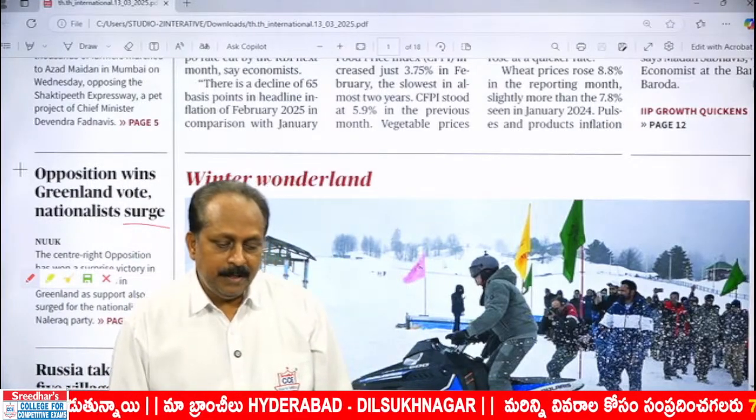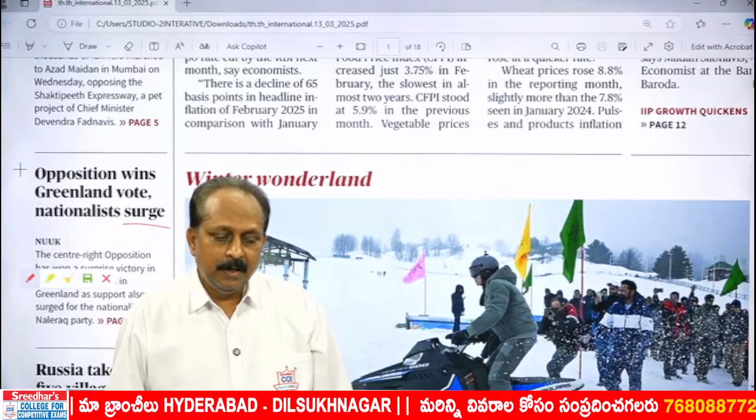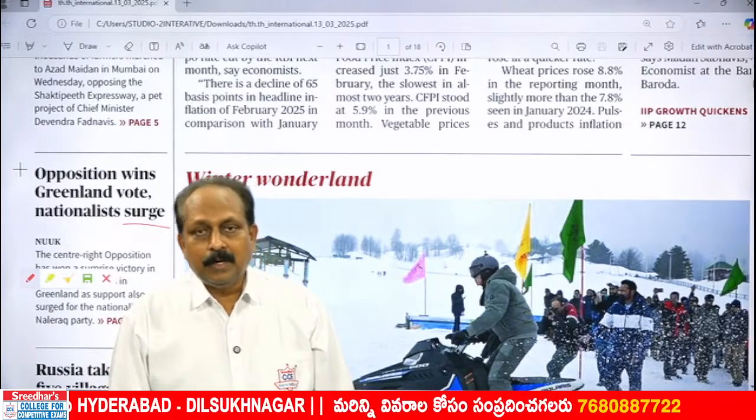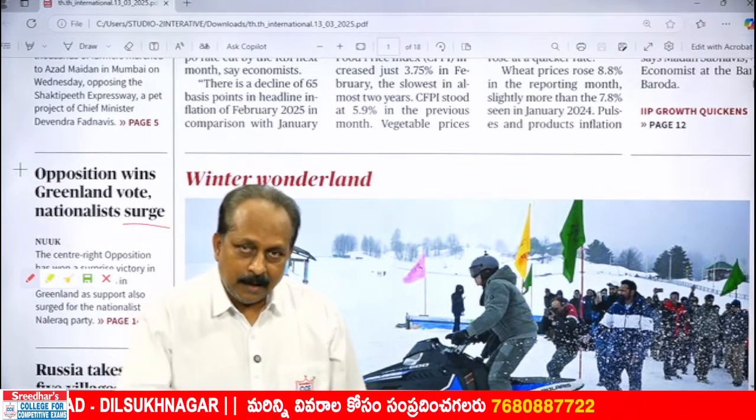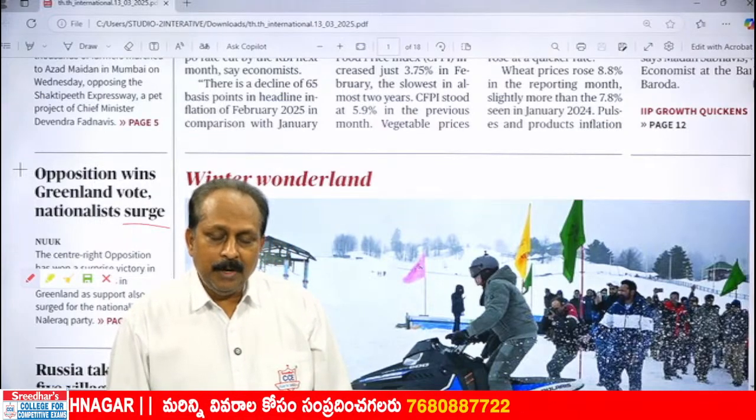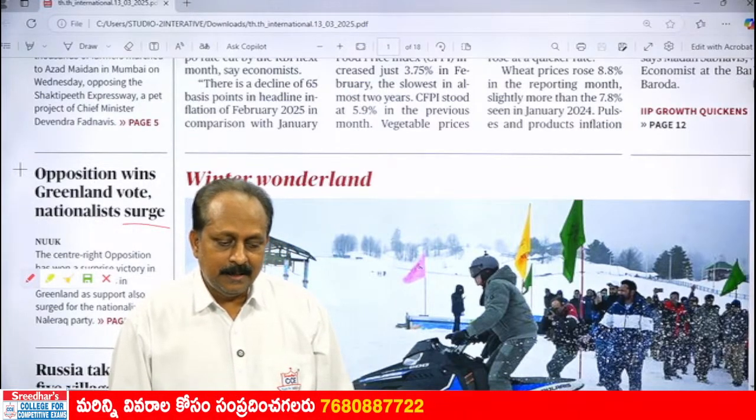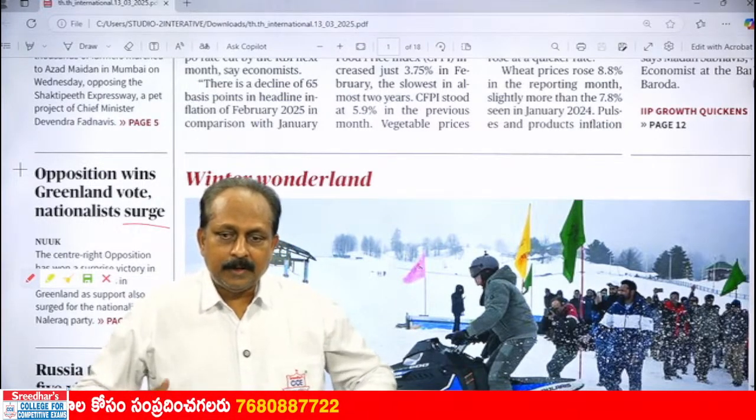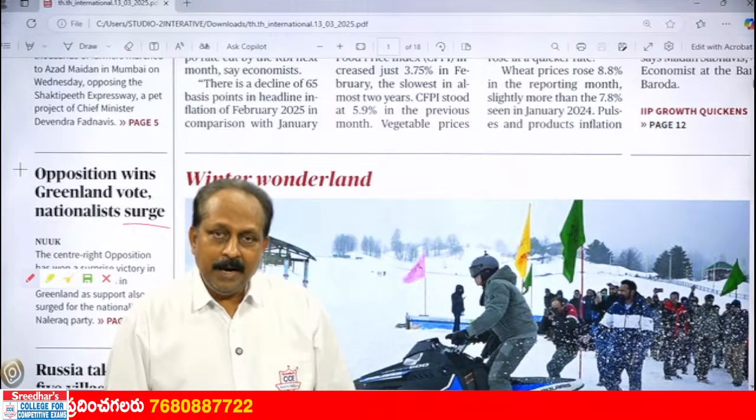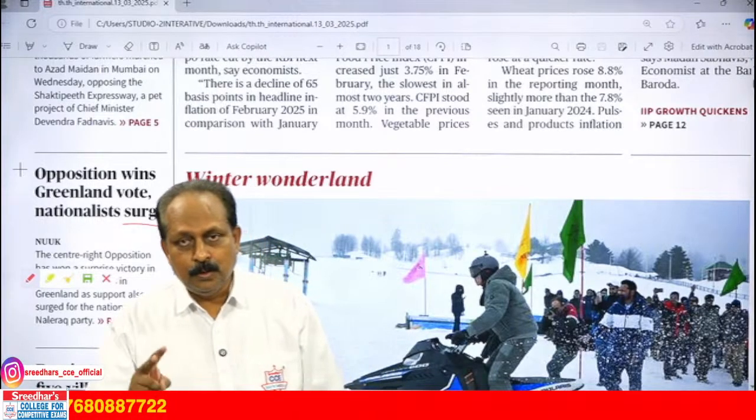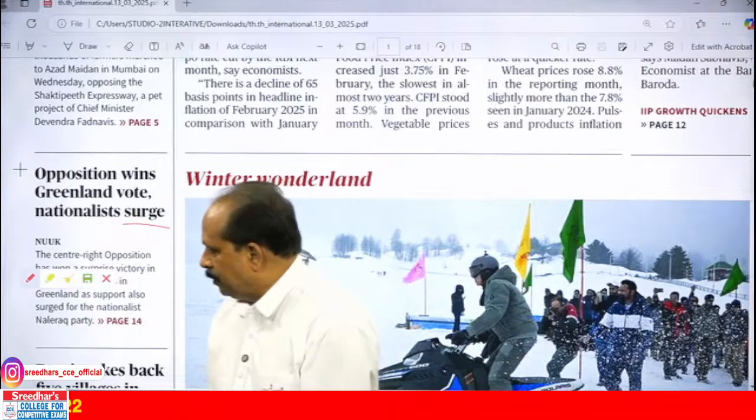Surge has 2 different meanings. One meaning, surge means what? Sudden increase. And what is the other meaning of surge? Sudden forward movement. In the Kumbh Mela, there was a stampede. What was the reason? A group of people all of a sudden moved forward, and based on that, there was a stampede. Surge, 2 different meanings. Both the meanings you have to know.